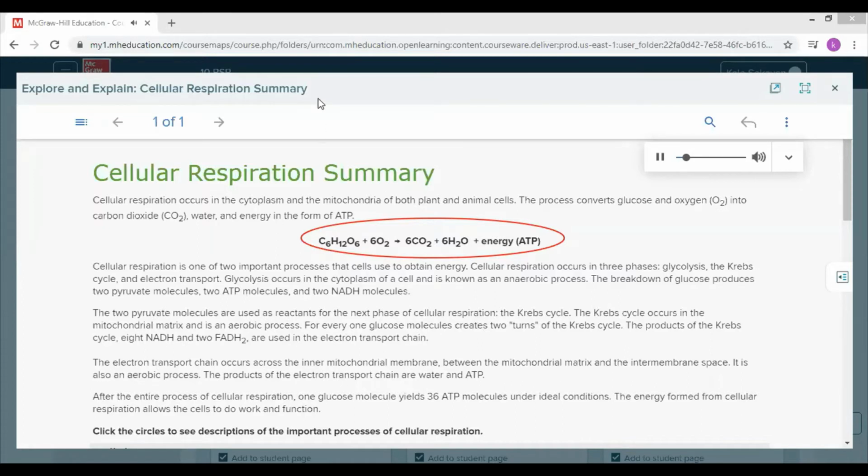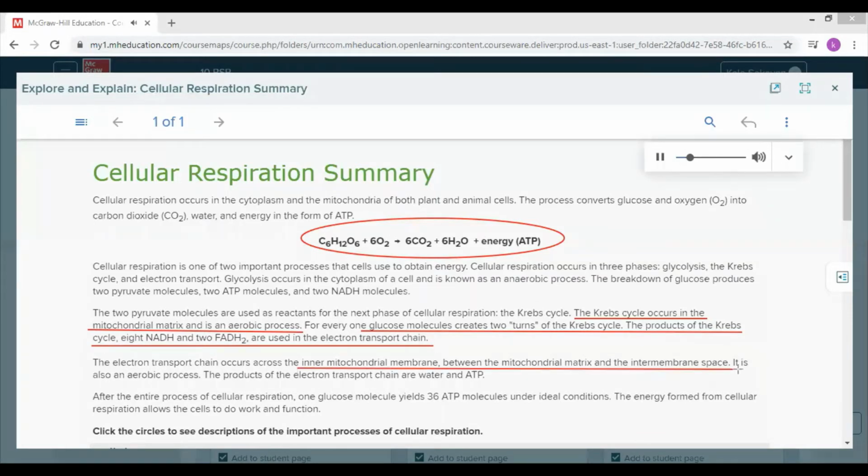The Krebs cycle occurs in the mitochondrial matrix and is an aerobic process. Every one glucose molecule creates two turns of the Krebs cycle. The products of the Krebs cycle, 8 NADH and 2 FADH2, are used in the electron transport chain. The electron transport chain occurs across the inner mitochondrial membrane, between the mitochondrial matrix and the intermembrane space. It is also an aerobic process. The products of the electron transport chain are water and ATP.